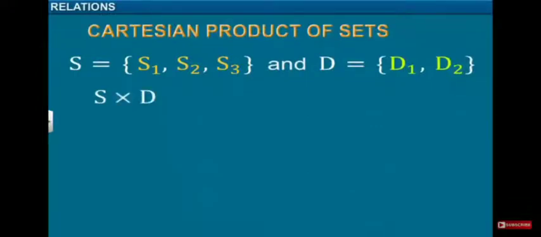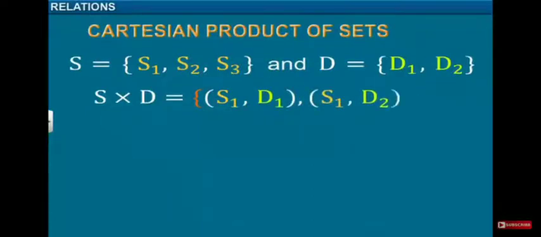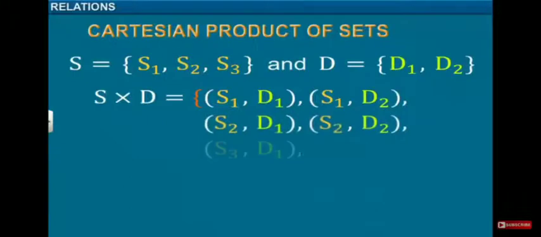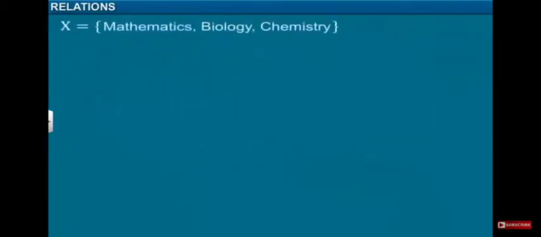So we all know in S cross D we have a total of 6 elements: S1 D1, S1 D2, S2 D1, S2 D2, S3 D1 and S3 D2, total 6 ordered pairs in S cross D, using the concept of number of A into number of B is equal to number of A cross B.